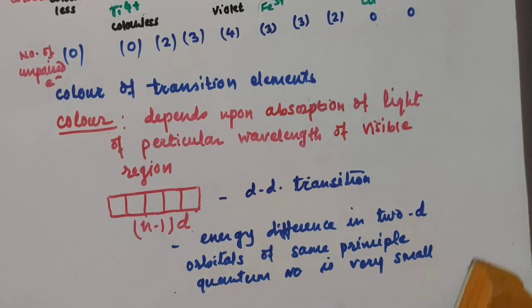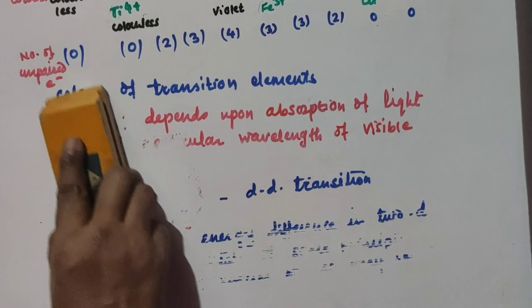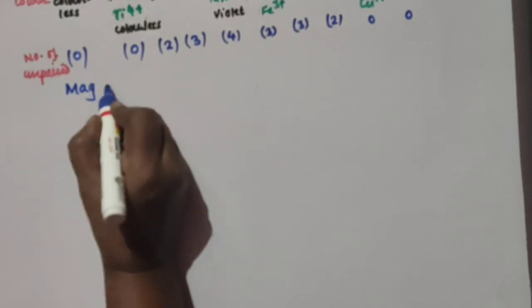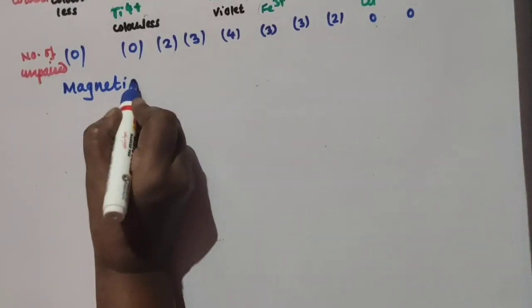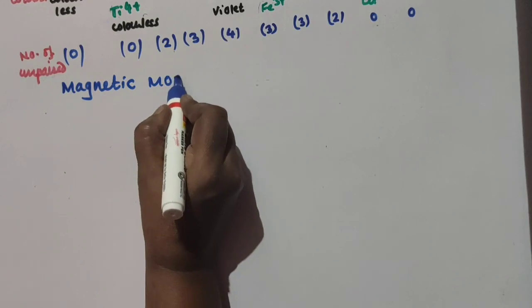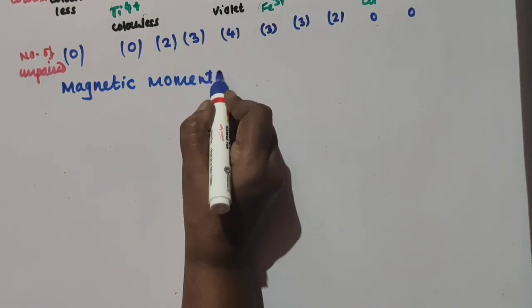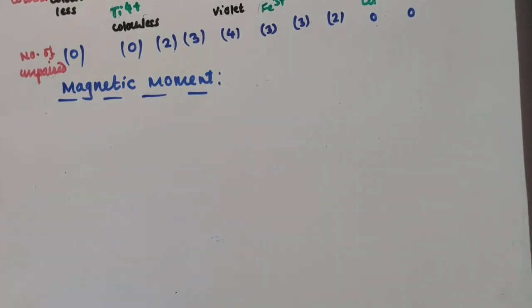Next property is magnetic moment. So what is a magnetic moment? This also we have seen in coordination compounds. This magnetic moment is due to, again, the unpaired electrons present in the (n-1)d orbital here.